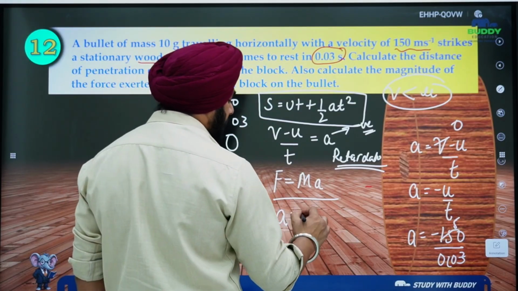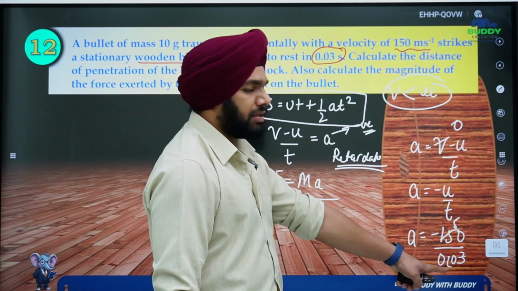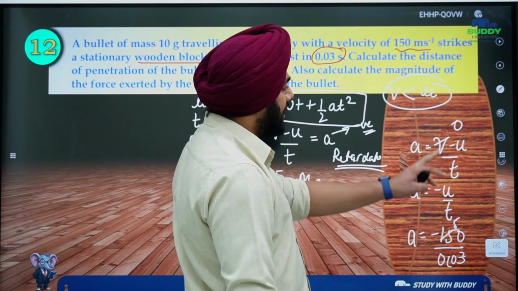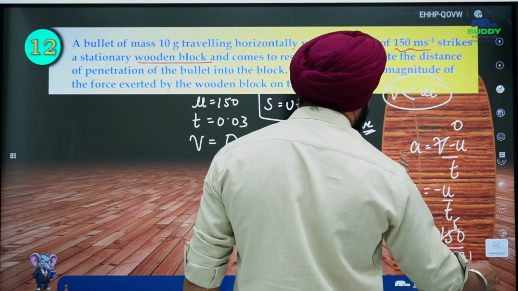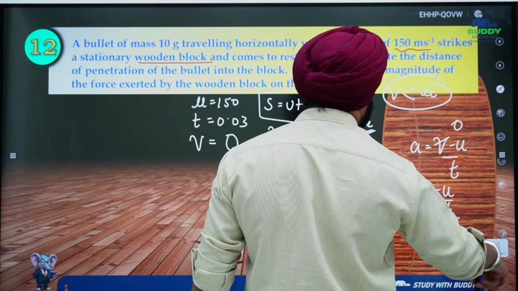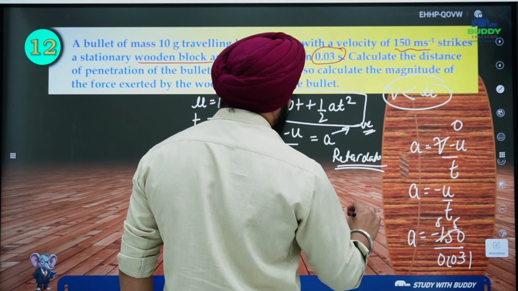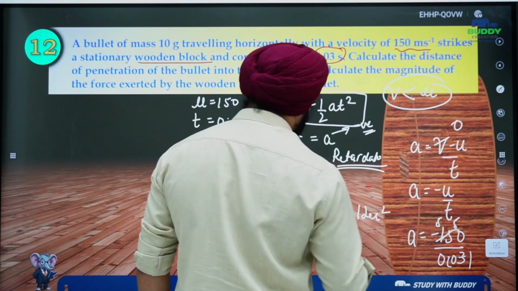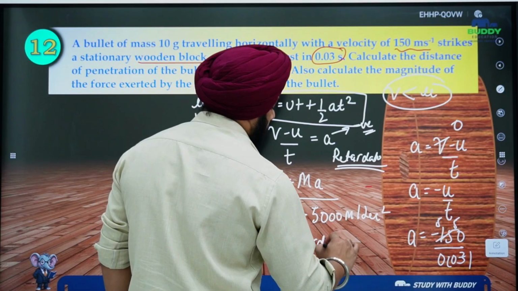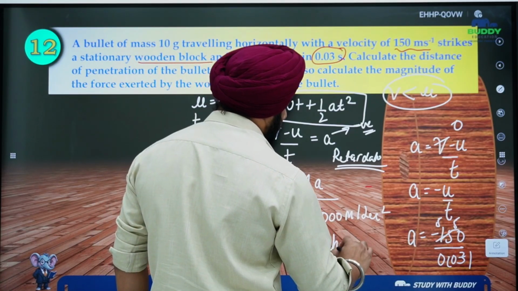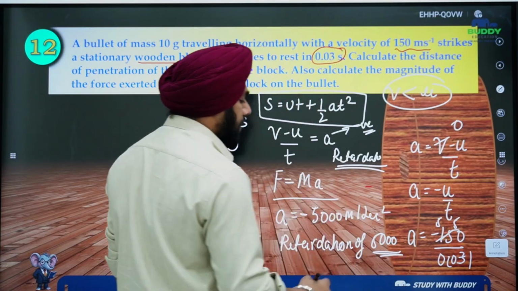Negative acceleration is so large, that is why it stopped so early. That means there is a large amount of force exerted by the block on the bullet, okay? So 3 ones are 3, 5 twos are 10, you will remove 2 decimal places, so acceleration is minus 5000 meter per second square, right? Or you can simply say that there is a retardation of 5000 meter per second square, either way, okay?